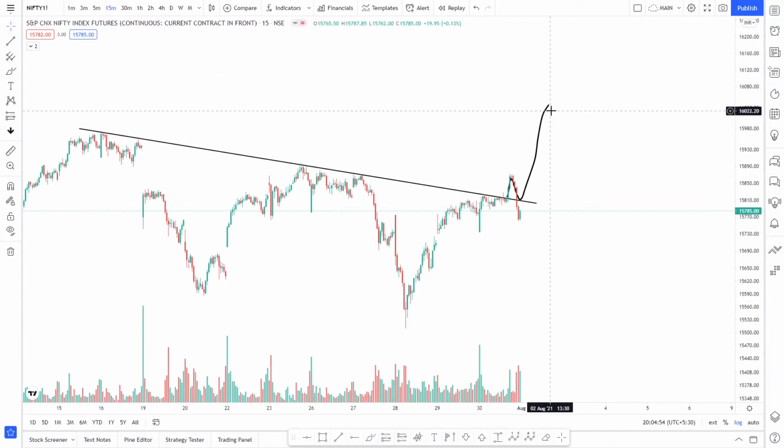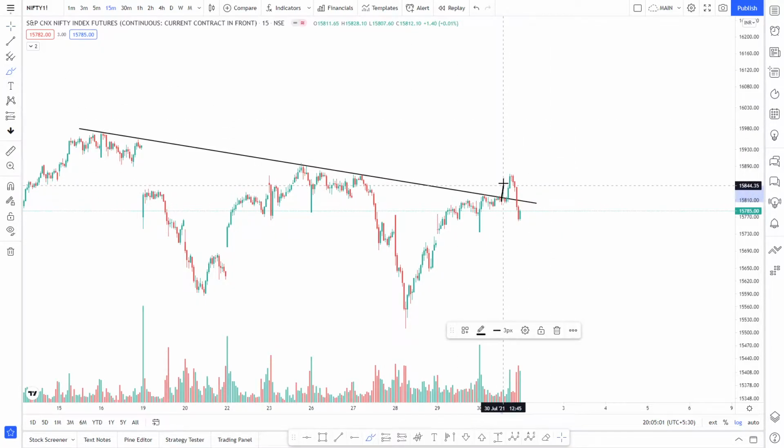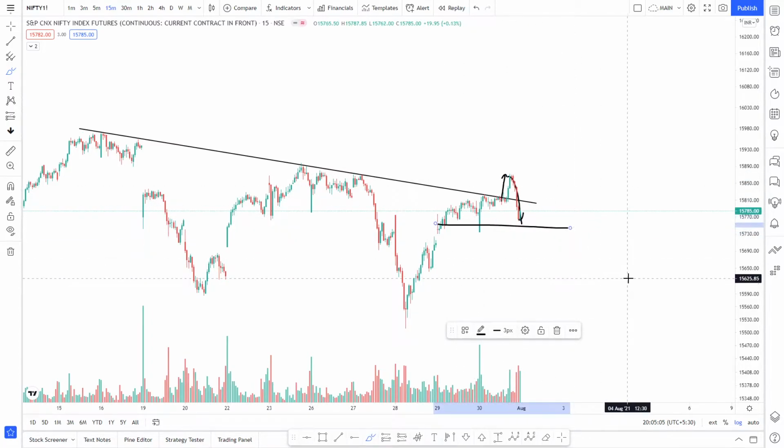So what did we have here? Let me remove this. We got a breakout, and then instantly we came back in the range and below all this area. Again, I have been repeating since last week that we are still in a sideways or bearish market.